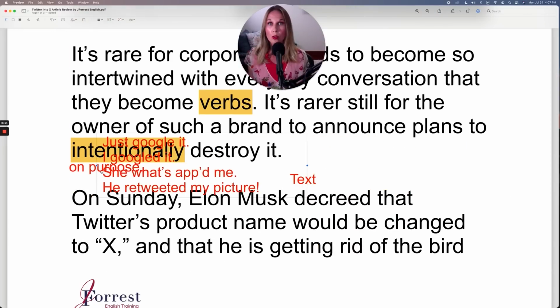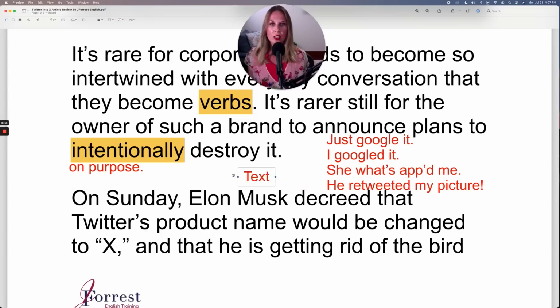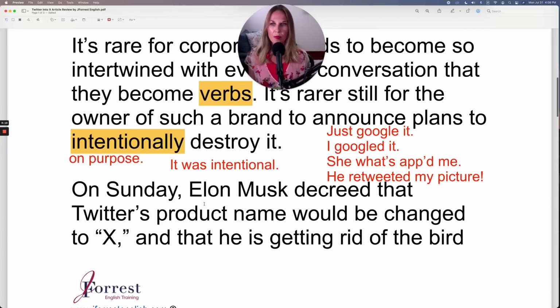You can also use it as an adjective and you can say it was intentional. So this is as the adjective, to be intentional. It was intentional. It being the decision or the action that you just did. So he intentionally did it. It was intentional. Let's continue.